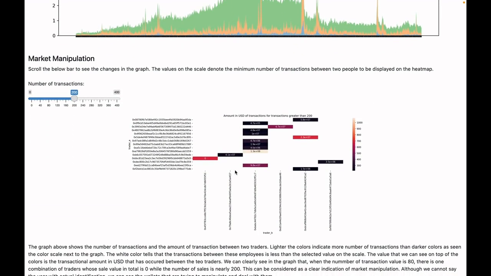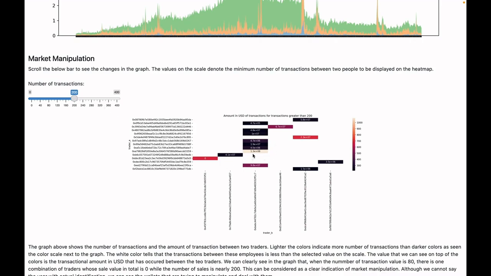The next thing I was looking for is any clues for market manipulation. For that, what I basically did was count the number of trades that happened between the same buyer and seller, put all of them together, and calculate the total amount that was transacted during that time.